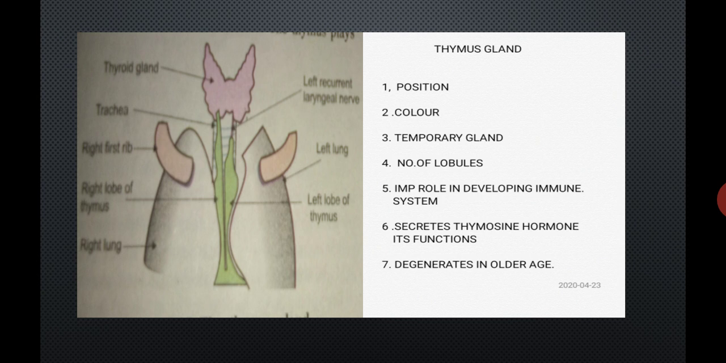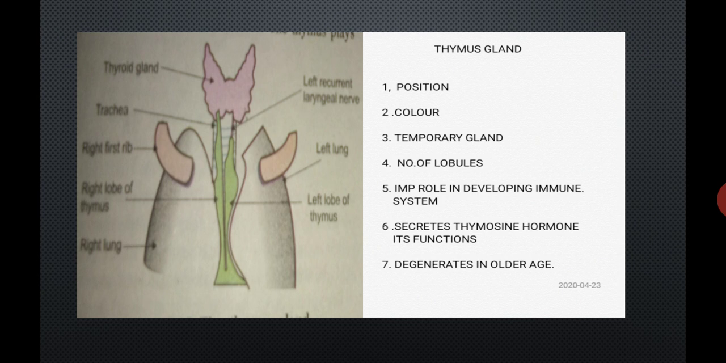Here is a give-reason question: why is the thymus gland called a temporary gland? It is called a temporary gland because it is prominent at birth and degenerates in the adult. Point number 4, this thymus gland has 2 lobes, and each lobe further consists of a number of lobules.